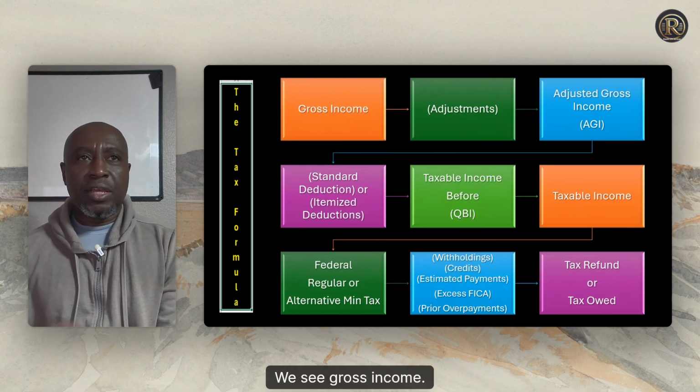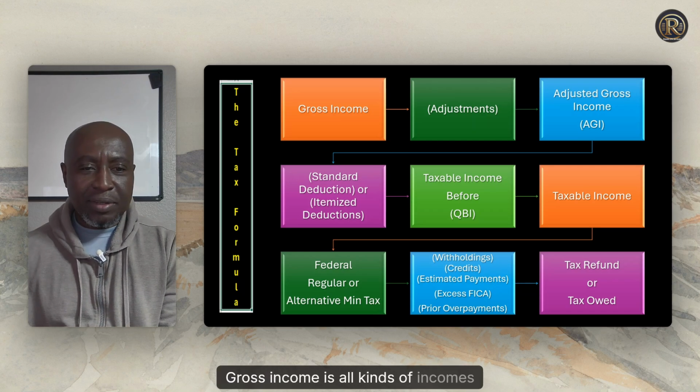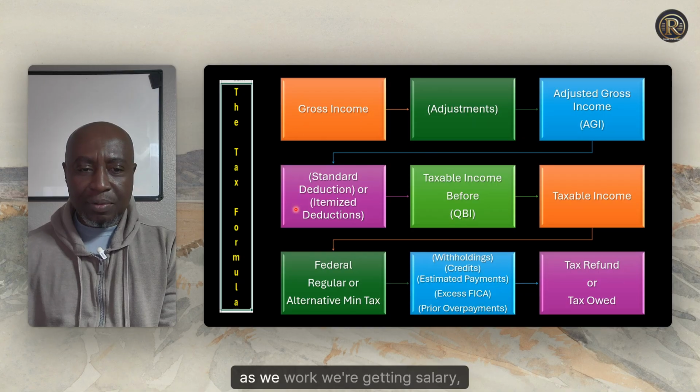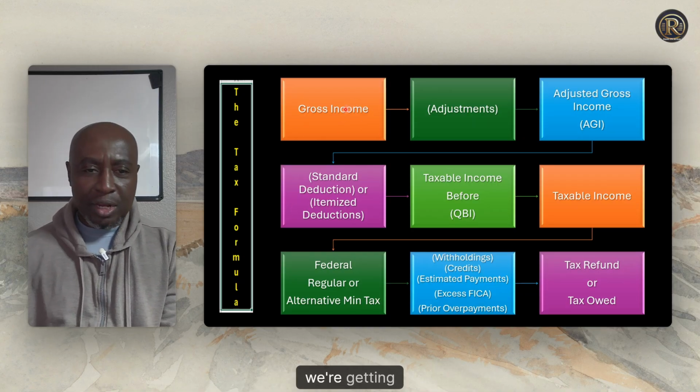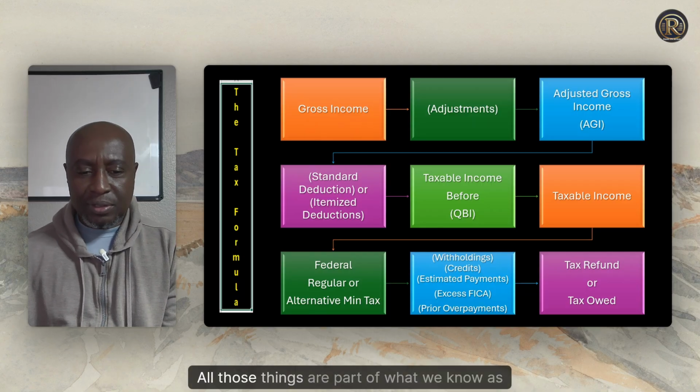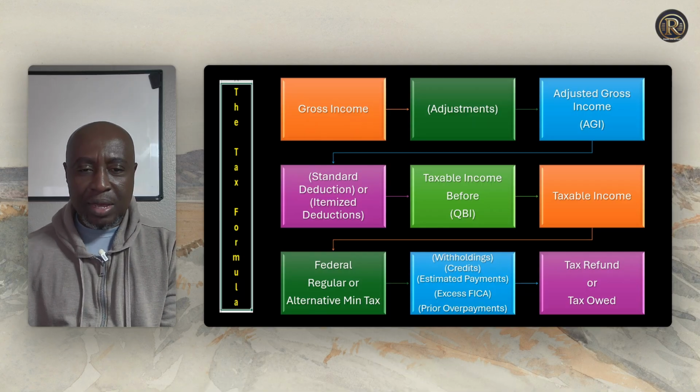We see gross income. Gross income is all kinds of incomes that are accrued to an individual, to a corporation, that are taxed, subject to tax. So as we work, we're getting salary, we're getting wages, we have bank account interest. All those things are part of what we know as gross income.